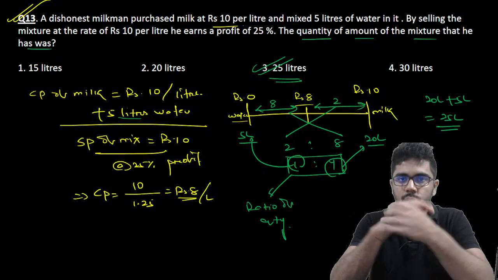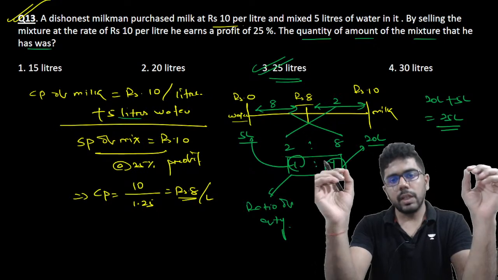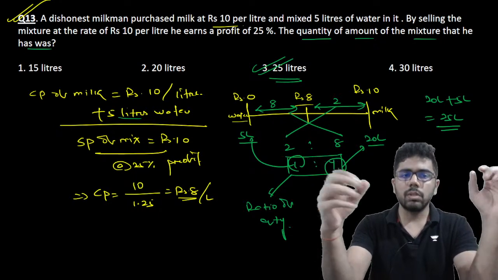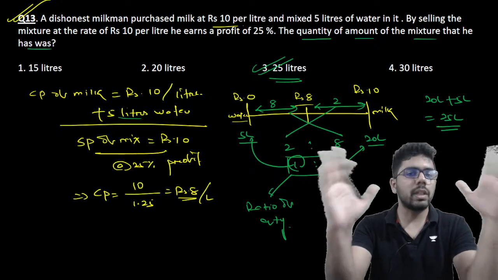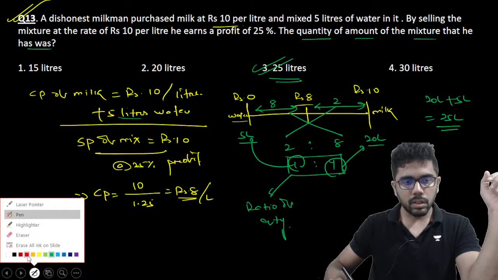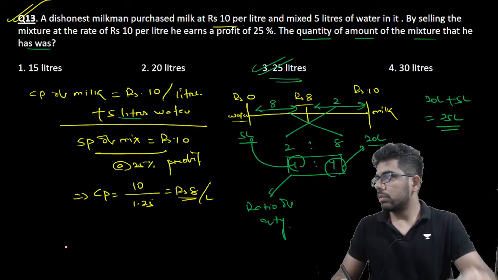Okay. Hope this is making sense. Very simple, very easy also. But you will have to think of it in this way that if he is adding water, cost price of water unless mentioned will take it as 0. कभी कभार mention भी कर देता है cost price of water, but unless it is mentioned, we'll take it as 0.